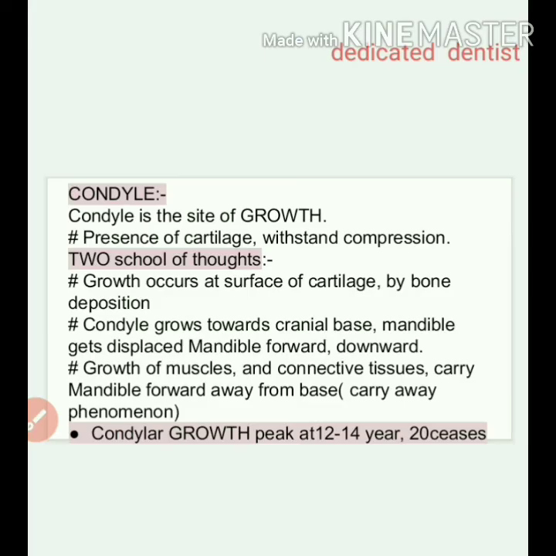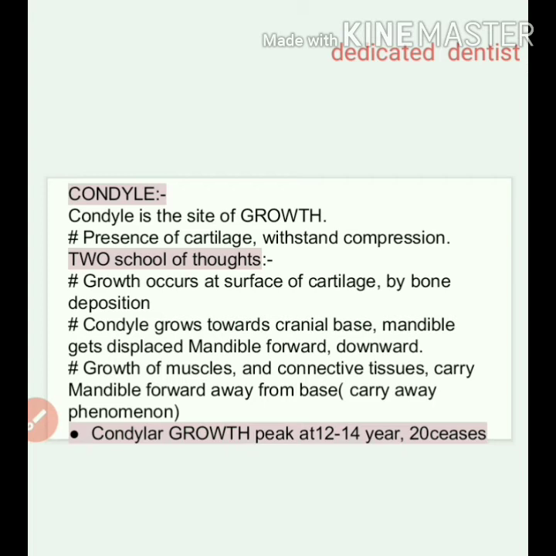Now we start off with the condyle. This is a site of growth. Like we talked about in condylar development, we saw how the cartilage still persists on the condyle. This presence of cartilage is to withstand compression. Wherever the bone has to withstand compression, there is endochondral bone formation taking place.